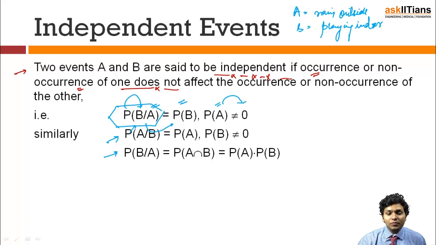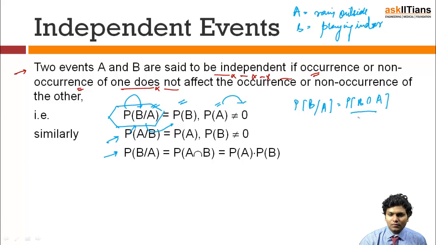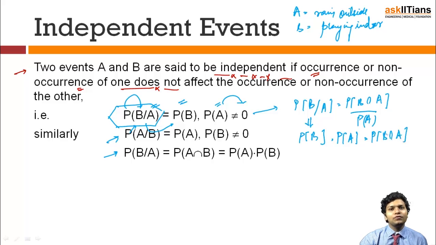Next is probability of B given A has happened is equal to, from the formula, as we know that probability of B given A is nothing but probability of B intersection A upon probability of A. So if B and A are independent events, I can say from this definition that this will be nothing but equal to probability of B, and hence probability of B intersection A can be written as nothing but probability of A into probability of B. So if you have two independent events, their combined probability can be written as the multiplication of the individual probabilities in that case.